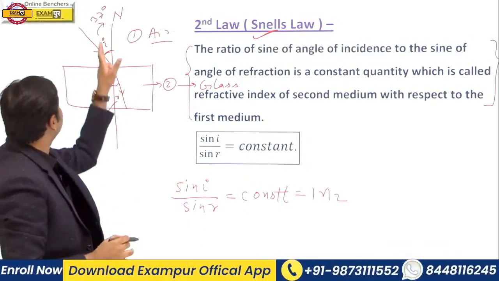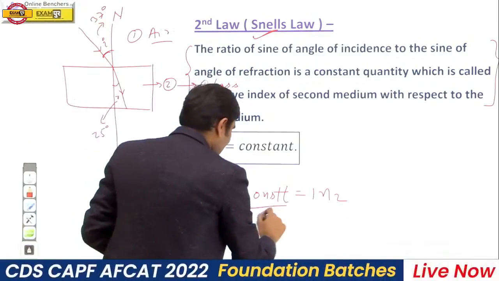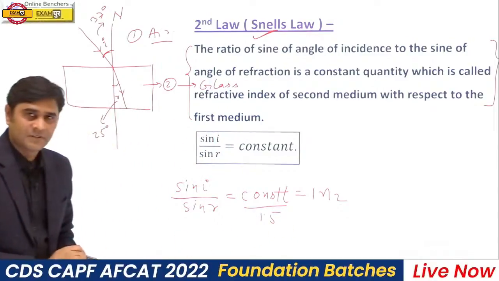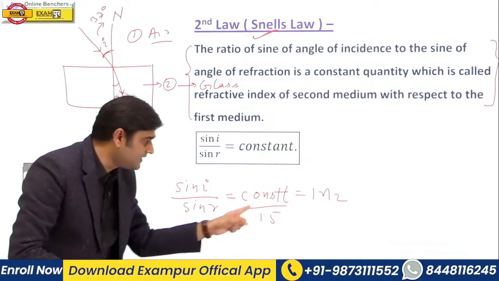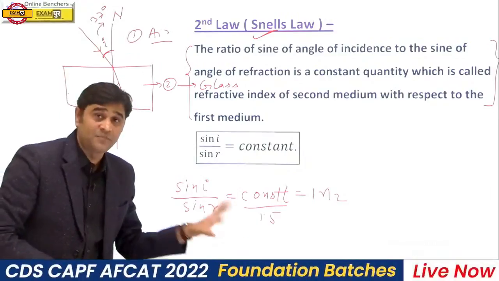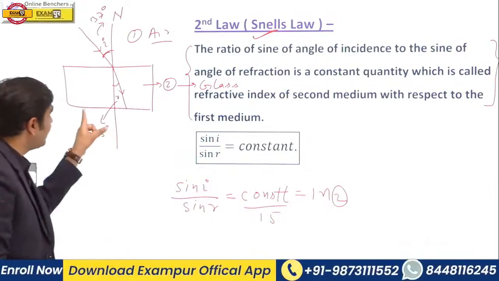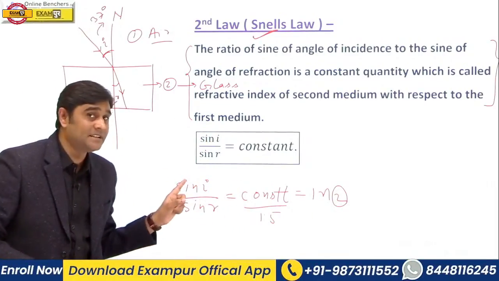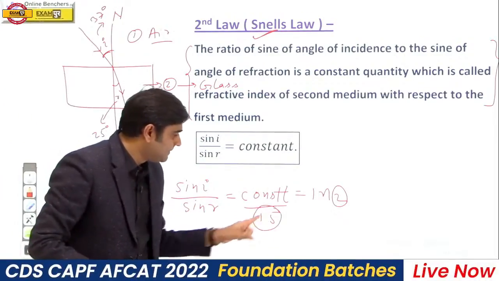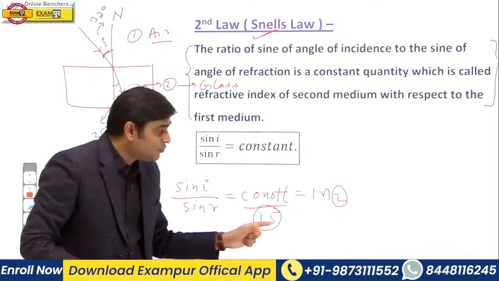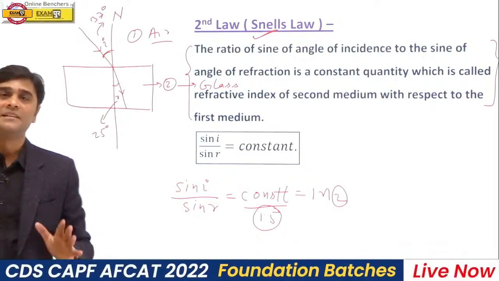So when we take sine 37 upon sine 25, suppose its value is 1.5. So for a given pair of media, this quantity will be a constant. This 1.5, this constant quantity, is known as the refractive index of the second medium with respect to the first medium. Here the second medium is glass, the first medium is air. So this 1.5, which is a constant quantity, is known as the refractive index of glass with respect to what? Air. This is Snell's law.